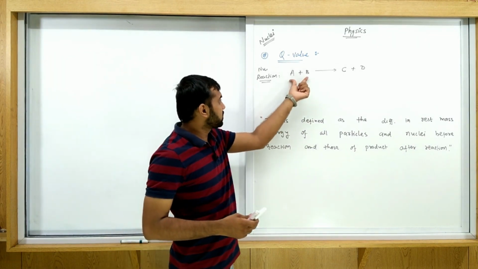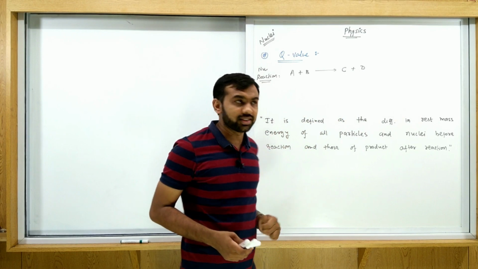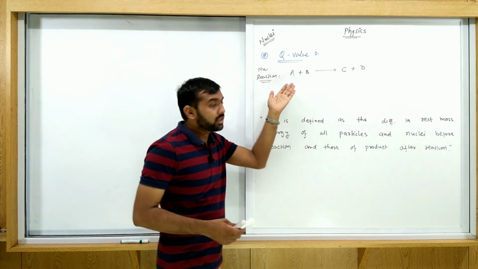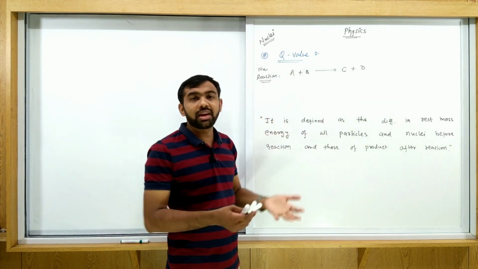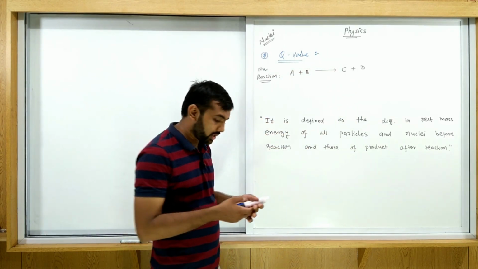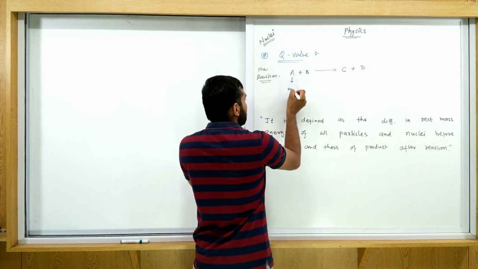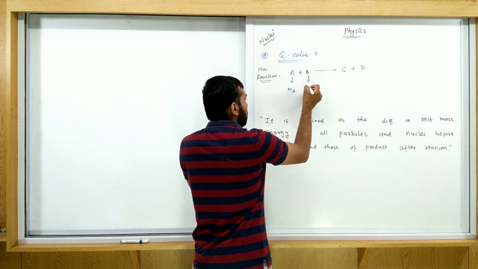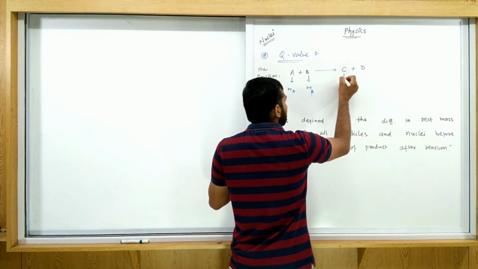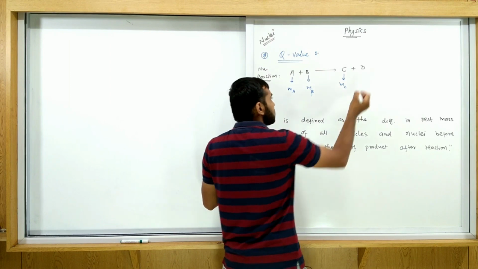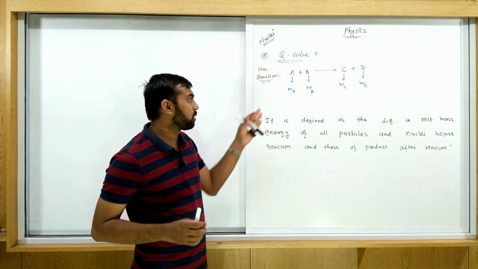So this is considered as the input product, and this is considered as the output product. There are two possibilities: maybe we supply energy to this reaction, or due to this reaction some energy is released. So let's consider the mass of A is Ma, mass of B is Mb, mass of C is Mc, and mass of D is Md.